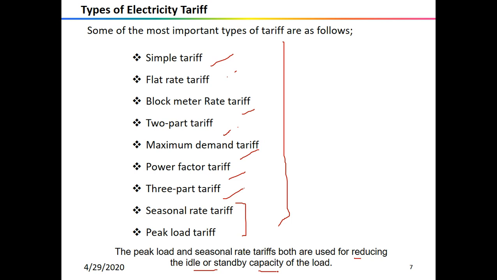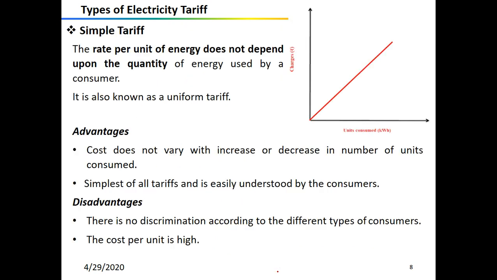So let us start with the simple tariff. In this type of tariff, a fixed rate is applied for each unit of energy consumed. So the rate is fixed, and that is why it is also known as uniform tariff. The rate per unit of energy does not depend upon the quantity of energy used by a consumer.